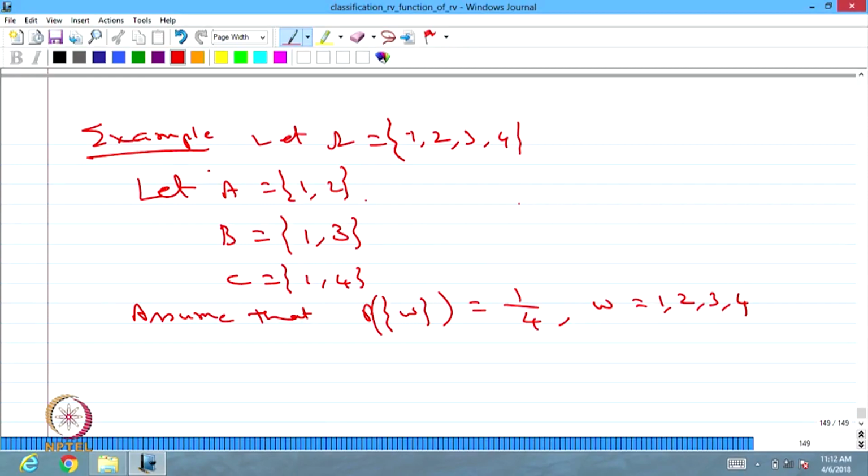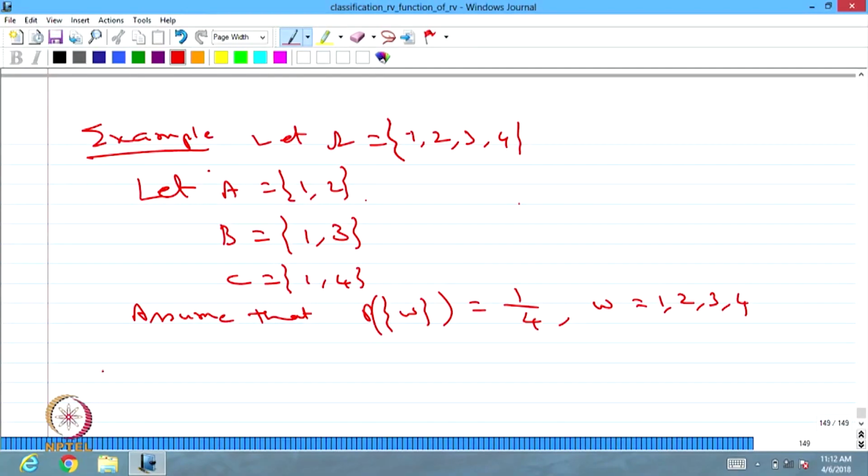Now we will verify whether these events satisfy pairwise independence as well as mutual independence, or only pairwise independence, not mutual independence. Let's find A intersection B. That is nothing but the singleton 1. Similarly, A intersection C is also the singleton 1. B intersection C is also the singleton 1.